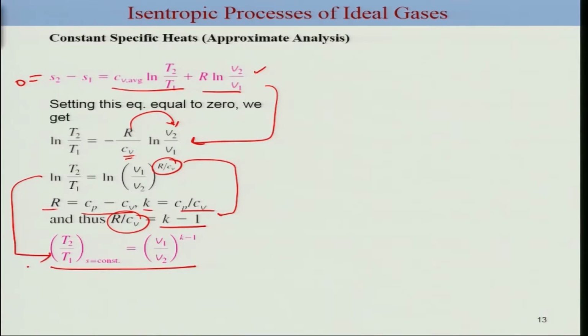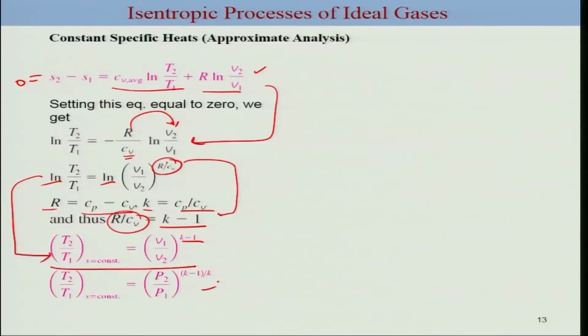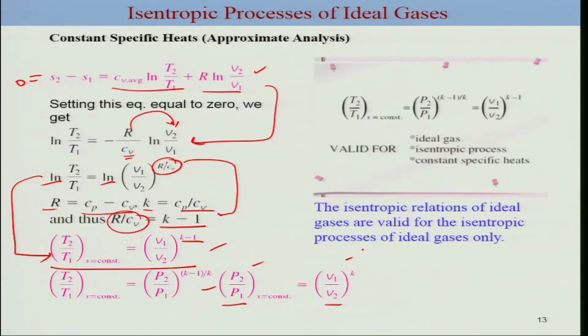This can be written in terms of this, because logs can be taken out, and this can be written as into K minus 1. So this is one expression based on a constant specific heat analysis, and here we have considered an isentropic process, because that means the entropy is constant. You can change the variable, because this is an ideal gas, making use of PV equals RT, and come up with a different kind of expression, which is what is written here. This is an expression based on the ratio of P, or you can connect the pressure ratio with the volume ratio. So these are three different individual expressions, and thus you can summarize that for an isentropic process of an ideal gas, this expression holds, these are all constant.